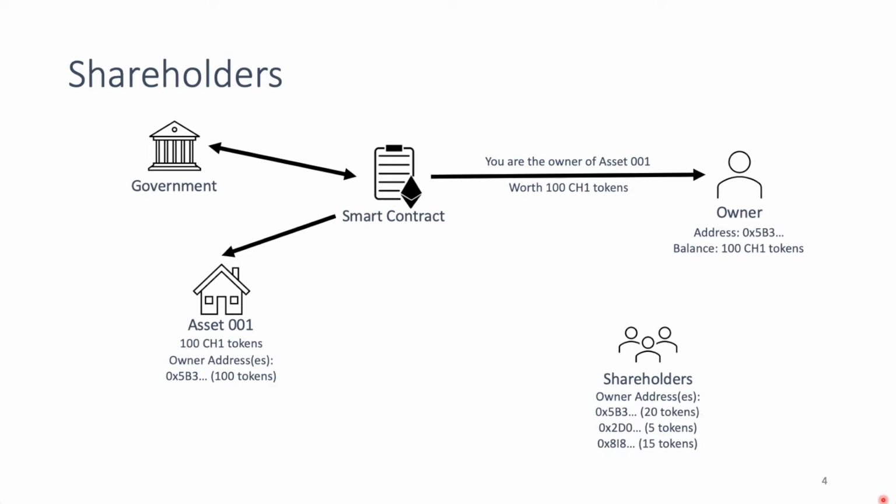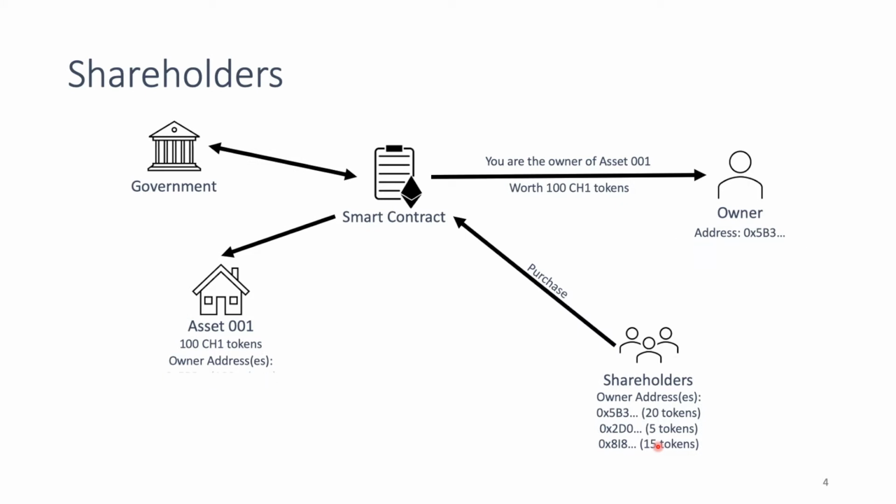So they interact with the smart contract and purchase the shares that the owner offered. If the owner allows it, then the transaction will happen. Now we can see that the owner has only 60 CH1 tokens, while the shareholders have 25 and 15. And that can be seen under the new balances as well, under the asset.